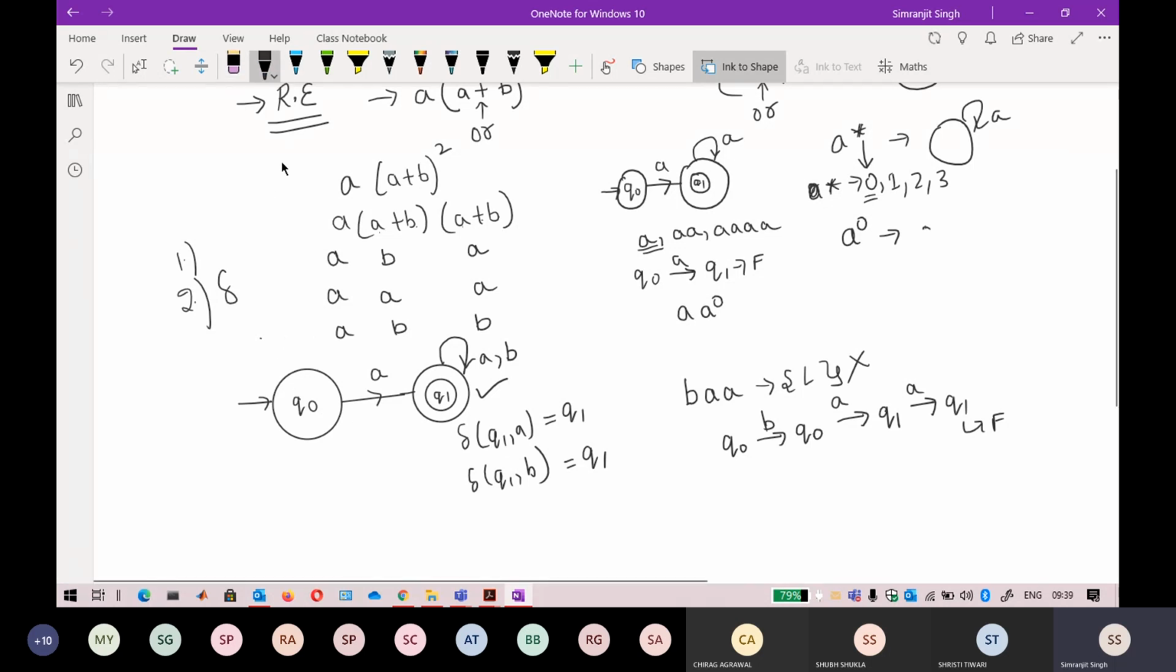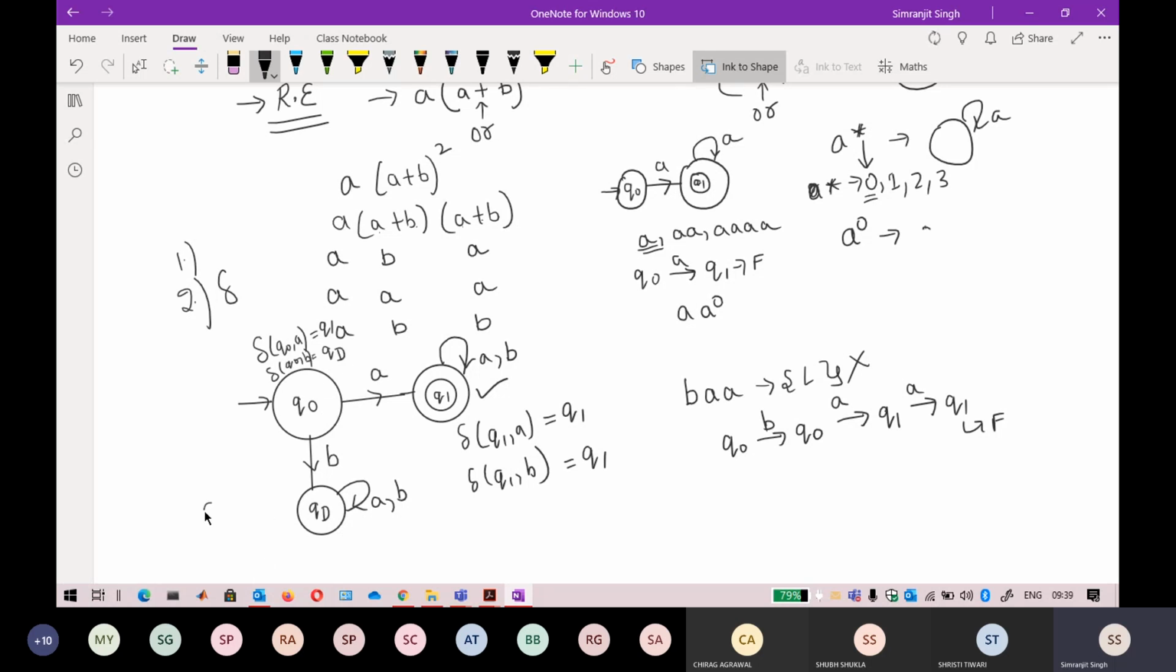If in the starting a B occurs here, I just do a dead state. If a B comes at the start, I divert it to a state called QD, and it just stays there. Now check the transition. Transition of Q naught on A is defined, going towards Q1. Transition of Q naught on B is defined, going towards QD.